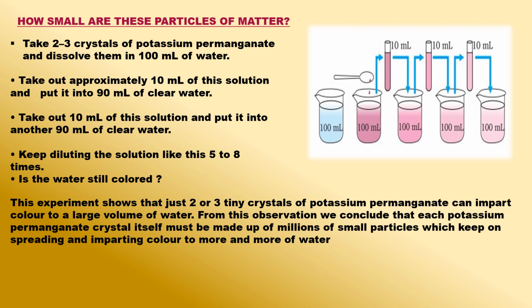From this observation we conclude that each potassium permanganate crystal must be made up of millions of small particles which keep on spreading and imparting color to more and more water, on dilution. Since each tiny crystal of potassium permanganate is supposed to be made up of millions of particles, these particles must be very, very small.